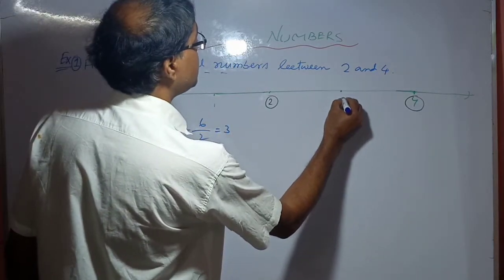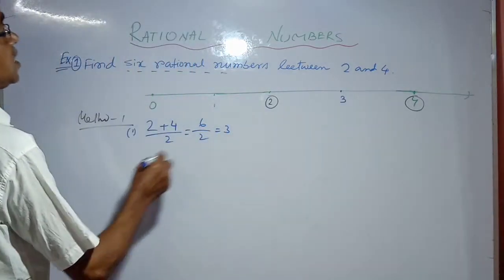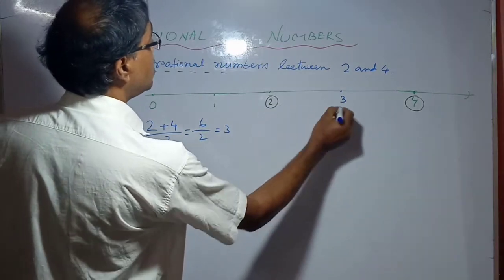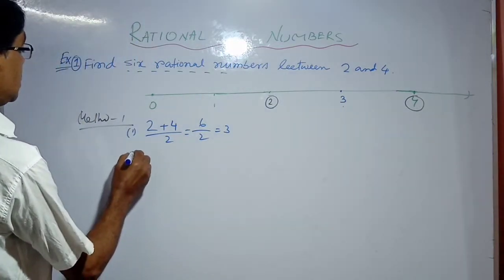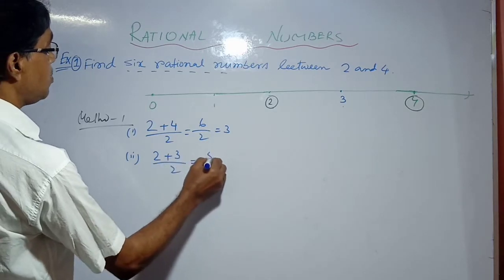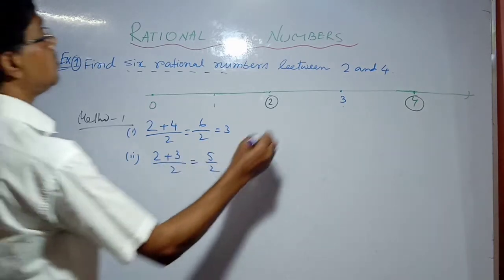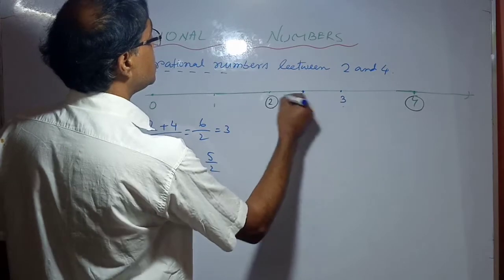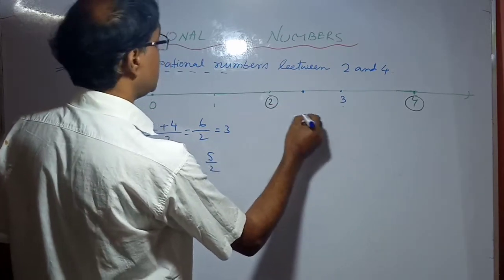Suppose this is 3. Again we bisect 2 and 3: (2 plus 3) by 2, that is 5 by 2, is also a rational number. This is the middle point of 2 and 3.